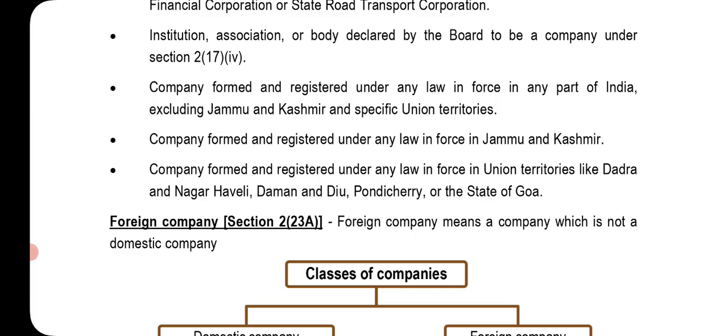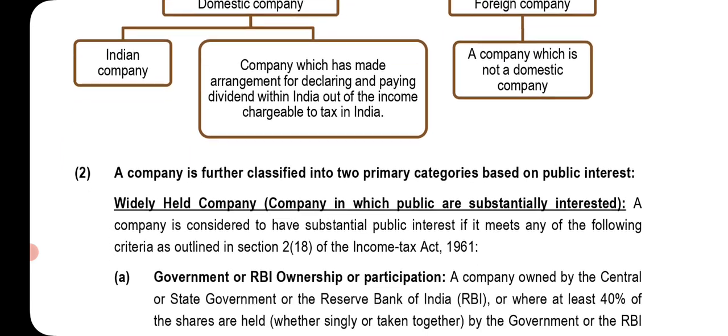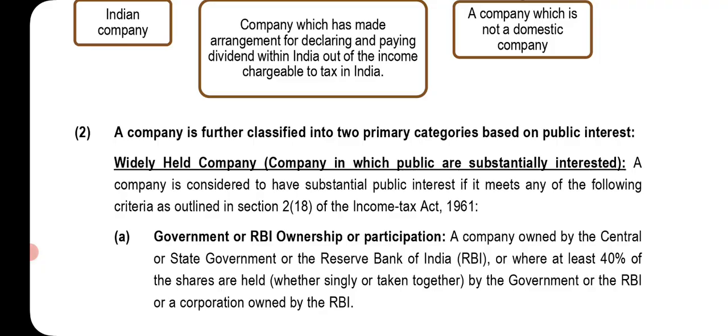Foreign company, Section 2, subsection 23A. Foreign company means a company which is not a domestic company. Classes of company are: domestic company, that is an Indian company, or a company which has made arrangement for declaring and paying dividend within India out of the income chargeable to tax in India. Foreign company, a company which is not a domestic company. Company is further classified into two primary categories based on public interest.